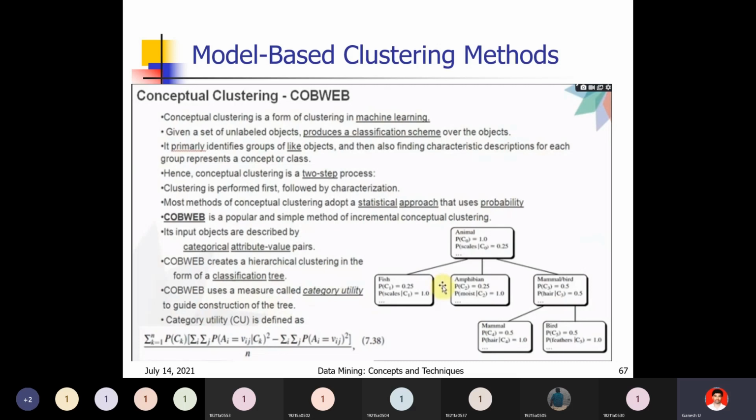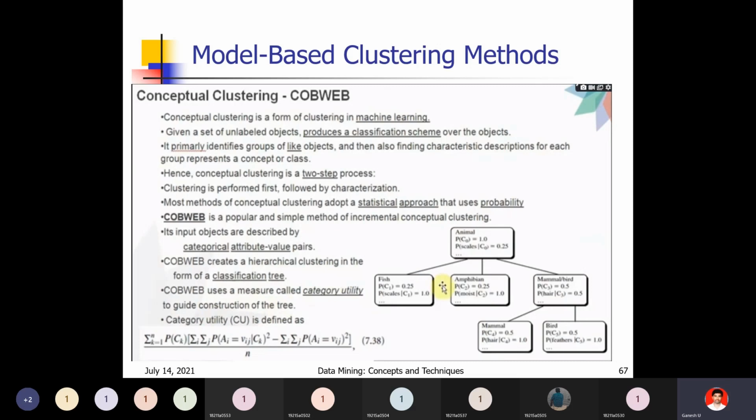expectation maximization method. Next, conceptual method. It is completely related to the characteristics of the data. So mainly the data can be divided into different parts, clusters, based on the characteristics of the data. You can see the figure. It looks like a classification tree, but it is not height balanced. So it looks like a hierarchical method. Why? Because it goes level by level.